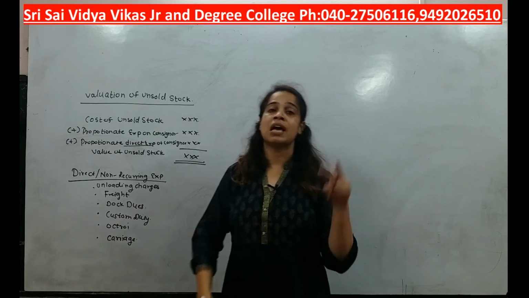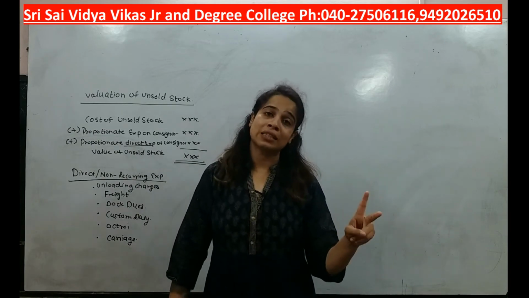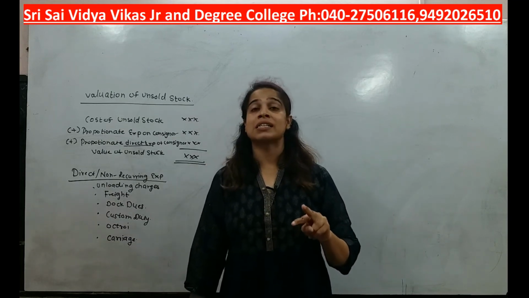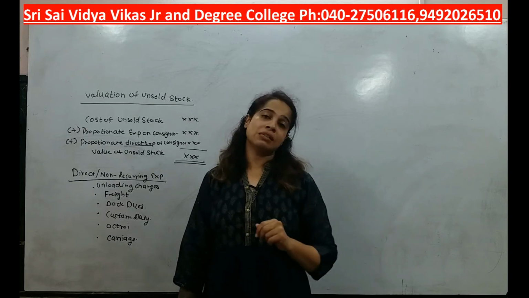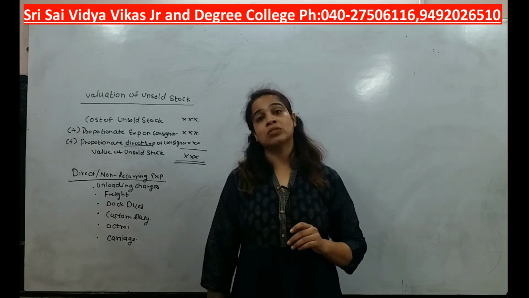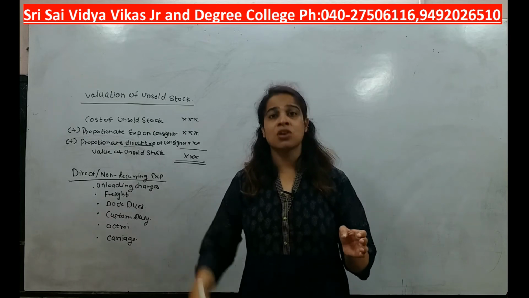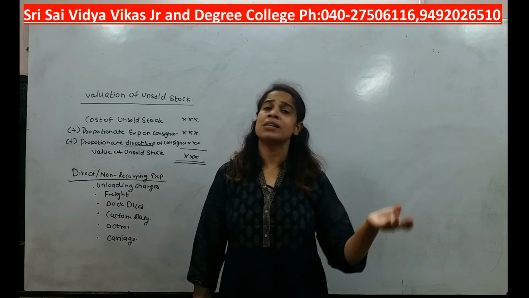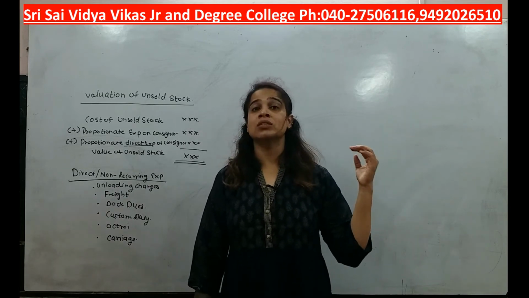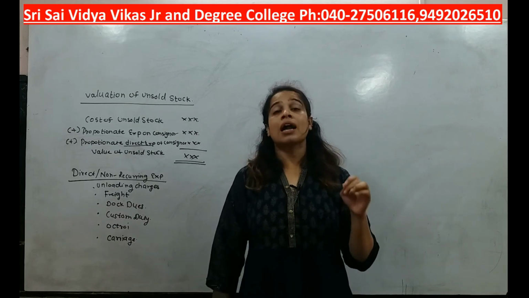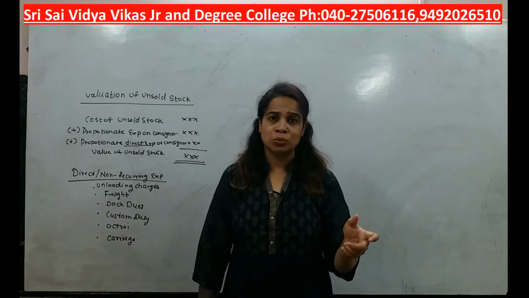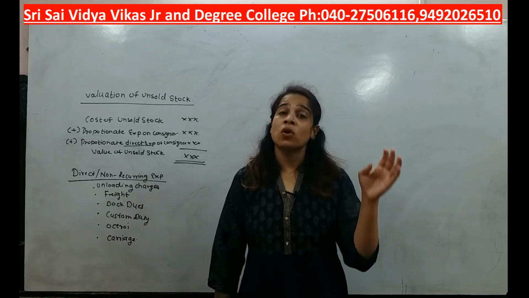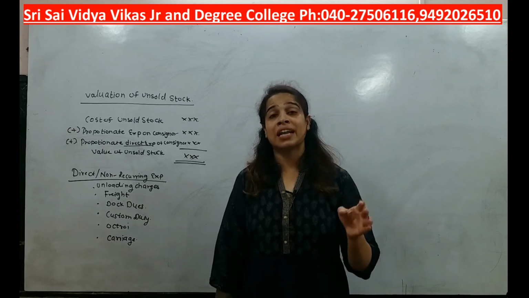Understand students, expenses are of two types. One is recurring expenses, or you can say indirect expenses, or direct expenses, or we can say non-recurring expenses. What does it mean? See, recurring expenses or indirect expenses are those expenses which will occur on a regular basis. Such expenses are known as indirect expenses or recurring expenses. And the expenses which will occur once in a blue moon, or which will not occur on a regular basis, such expenses are known as non-recurring expenses or direct expenses.